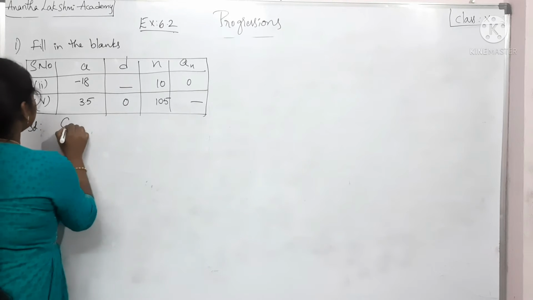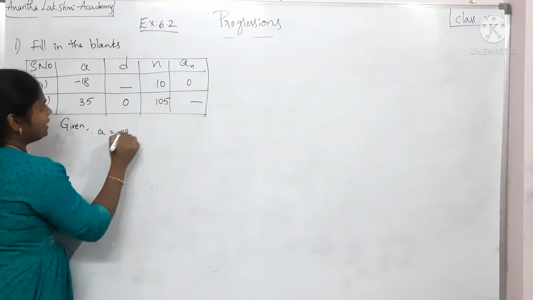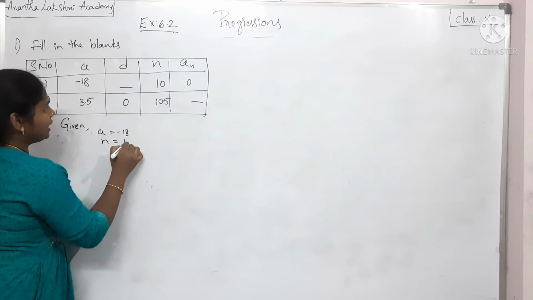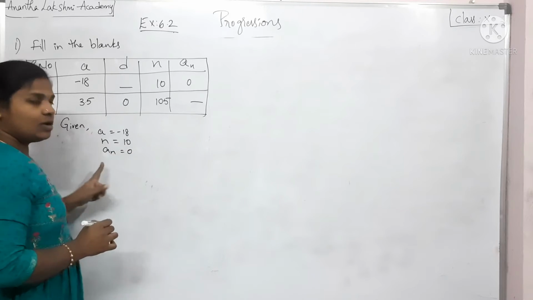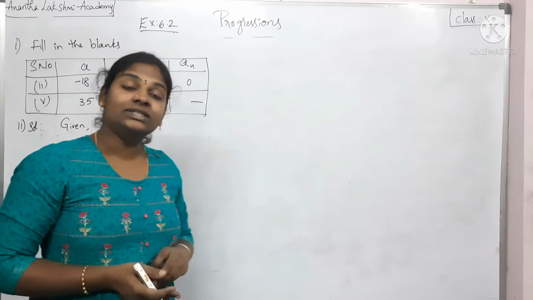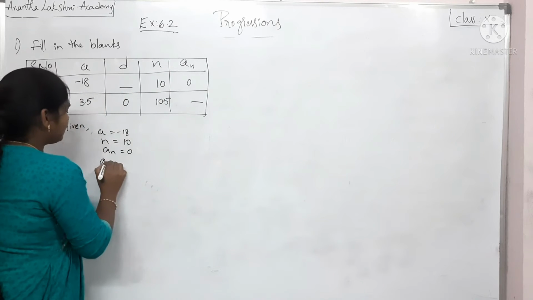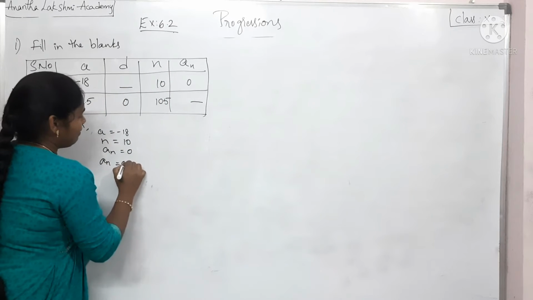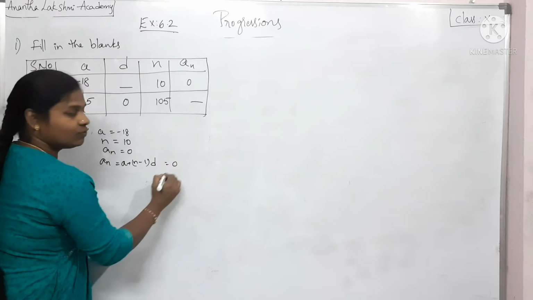What is given for us? The first term a is equal to minus 18, n is equal to 10 and an is equal to 0. What is the formula that we have learnt for the nth term of an arithmetic progression? an is a plus (n minus 1) into d, which is given as 0 for us.